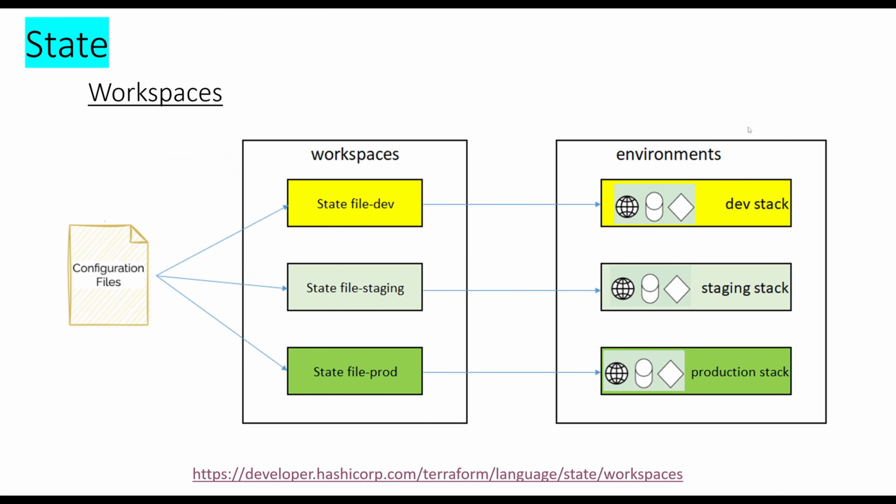Workspaces are associated with a specific working directory and isolate multiple state files in the same working directory, letting you manage multiple groups of resources within a single configuration. Terraform starts with a single workspace named default that you cannot delete.